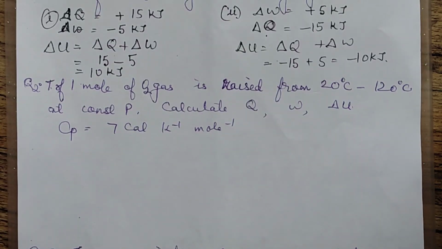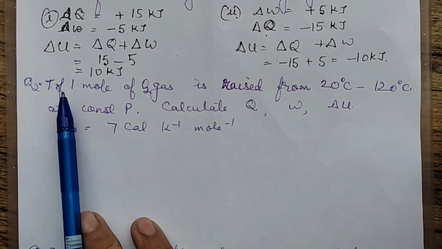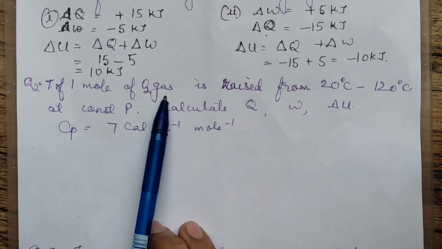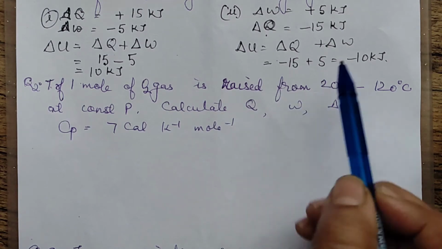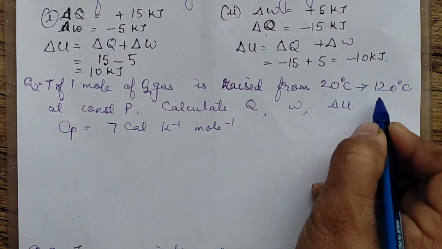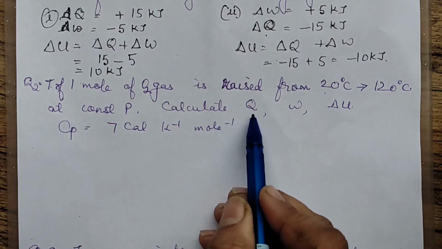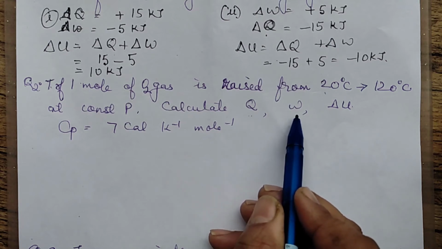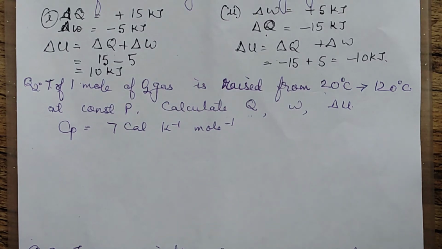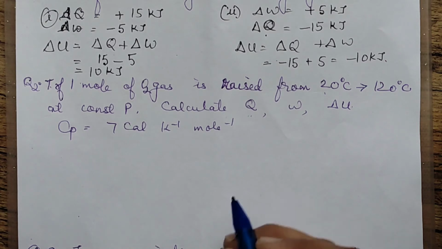Yeah, moving on to the next question, which says that the temperature of 1 mole of oxygen gas is raised from 20 to 120 at constant pressure. And you are asked to calculate Q, W and delta U, where Cp is given as 7 calories per Kelvin per mole. Okay.